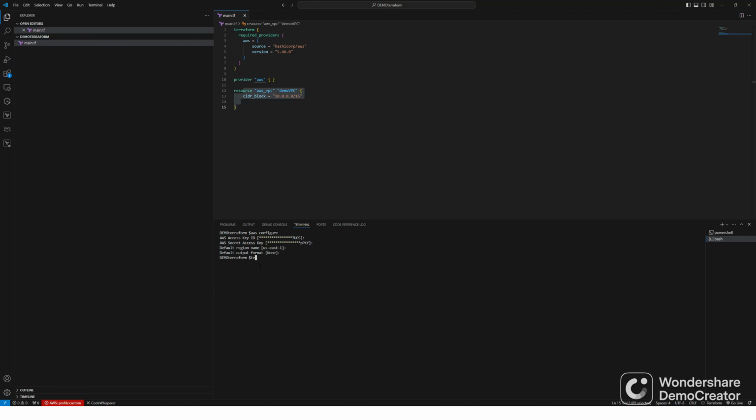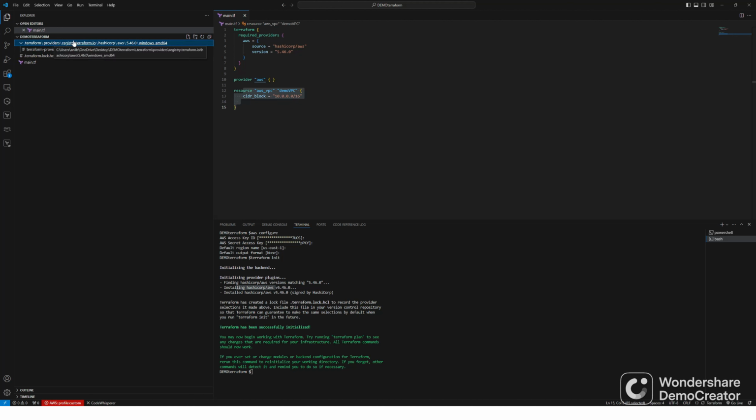Let's do Terraform init. Look right here. Right now there is only the main.tf file. When you do Terraform init, it will download this provider. So it's initializing the backend. It is installing the provider. You see now the .terraform hidden folder is created. Inside that you'll see providers, AWS, the version we mentioned. It downloaded that version. So now the provider is downloaded.